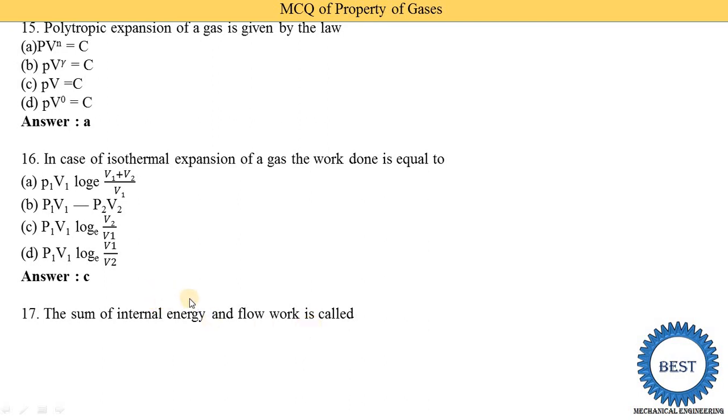The sum of internal energy and the flow work is called the enthalpy. Internal energy means U and flow work means pressure into volume, so it is called the enthalpy H. So the correct answer is enthalpy, which is option D.